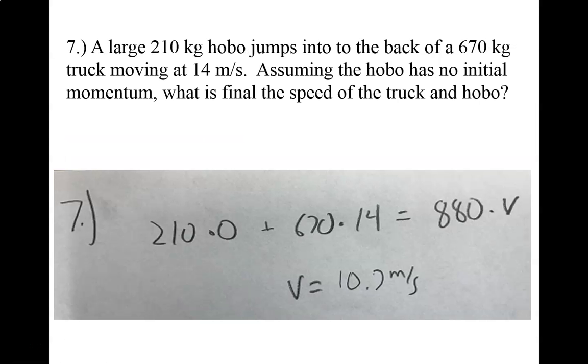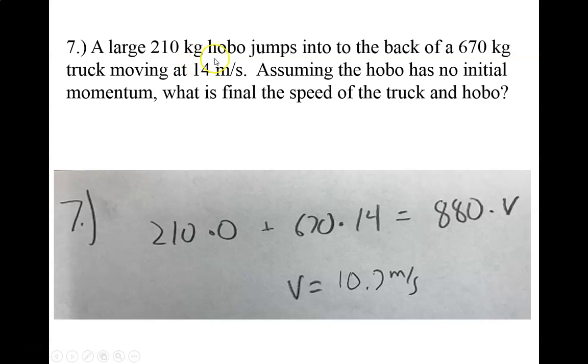Let's say we've got a hobo. He jumps into the back of a moving truck moving at 14 meters per second. Assuming the hobo has no initial momentum, what's the final speed of the truck and hobo? It's a very heavy hobo. It must be pretty agile jumping into the back of a moving truck. I do not have a picture of a hobo and a truck. I'm sorry, I should have drawn one.